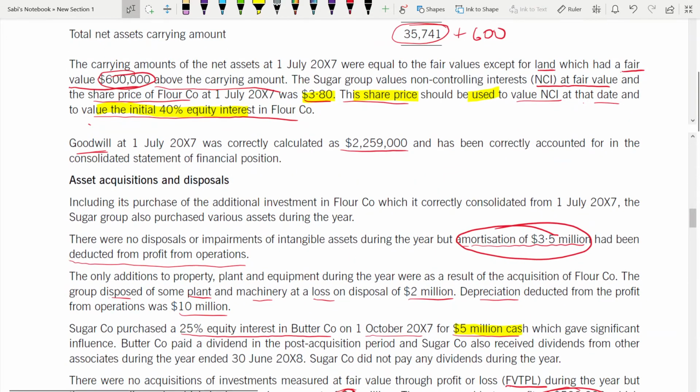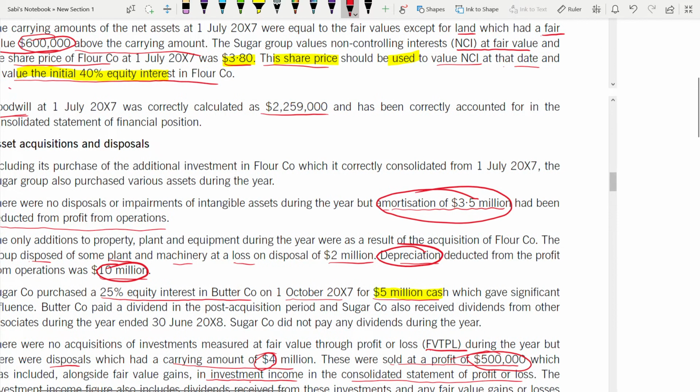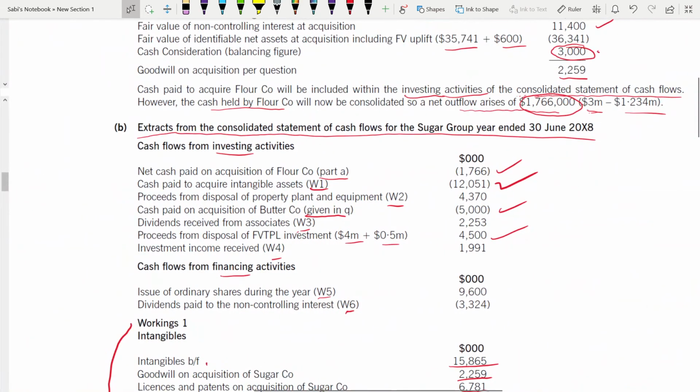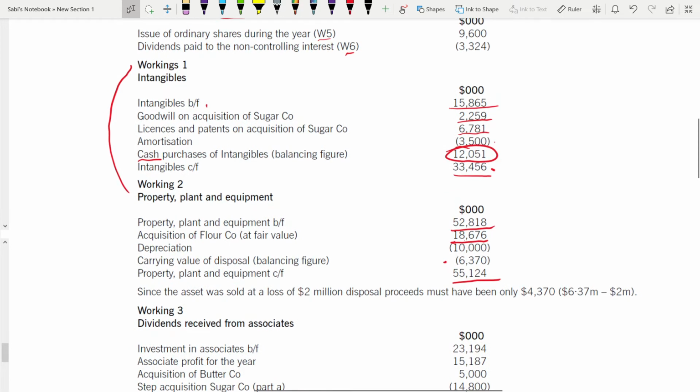And depreciation, if you see, it is 10 million. Right? It was disposed at a loss of 2 million. So here 10 million depreciation also you have deducted. What remains is the carrying amount of disposal, because the balance reduced at the end. So it is disposal. After you add all this, before you deduct the carrying value of disposal, you know the value reduced, that's why it's disposal. If value increased, then it would have been addition.